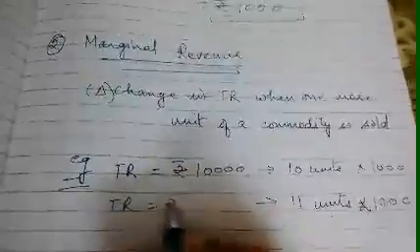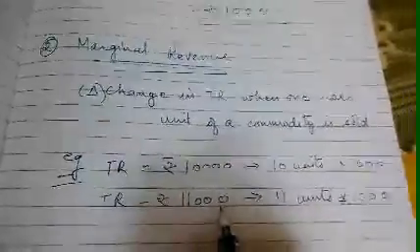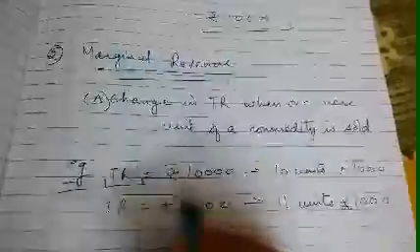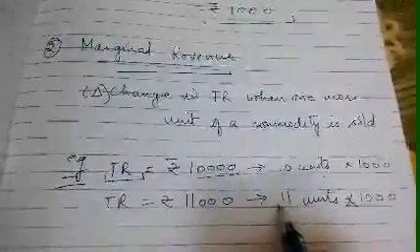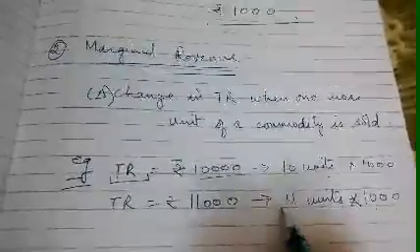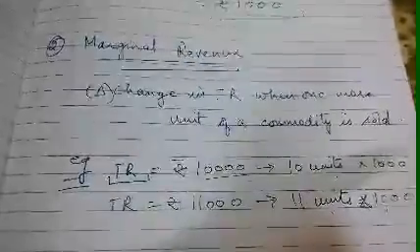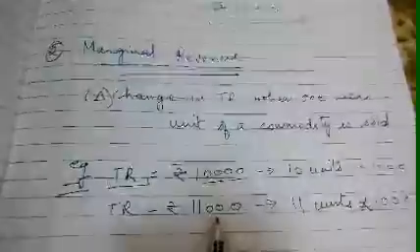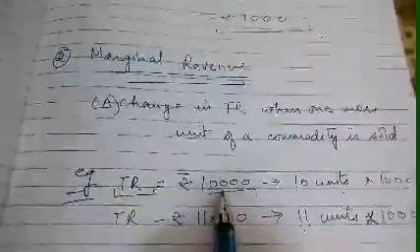The revenue received is 11,000 rupees. That means previously the revenue was 10,000, and by producing one extra unit, we have shifted from 10 units to 11 units. After selling that one more unit, there is a change in total revenue.